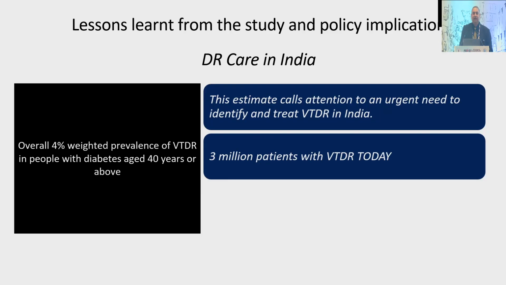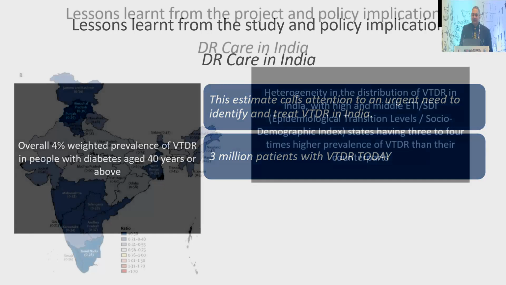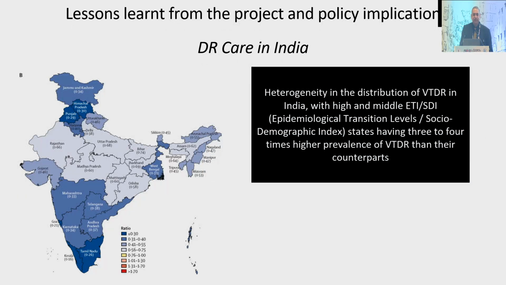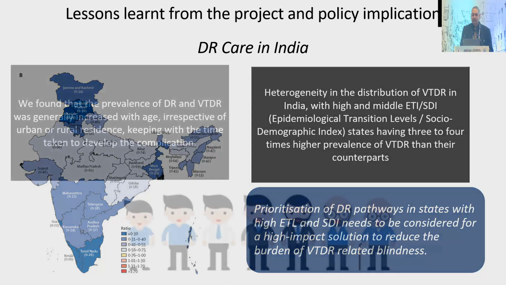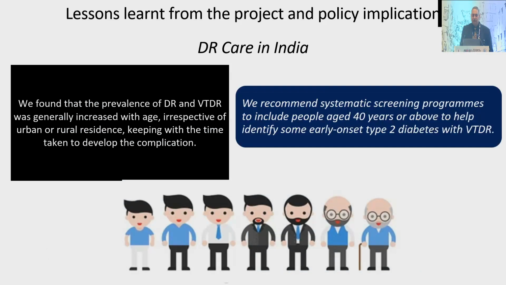We really don't have so many doctors screening and treating. There is an urgent need to identify and treat across the country. There is heterogeneity in distribution, so definitely we need to prioritize the diabetic retinopathy pathways in the states, again differentiating into high epidemiological transition zones and the lower ones. It is both urban and rural.